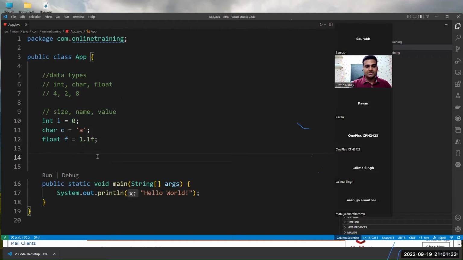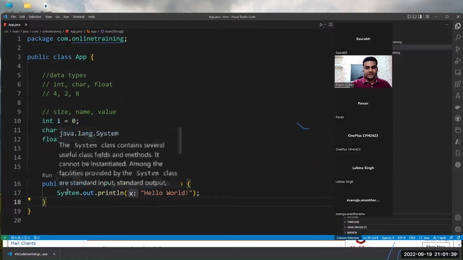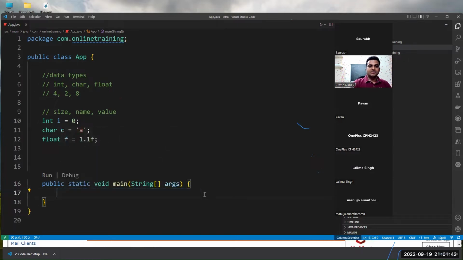Now the important part comes into the picture, which is public static void main. Now main is a special type of method, or let's not call it a method, we'll take a look at methods later. Let's call it the entry point.